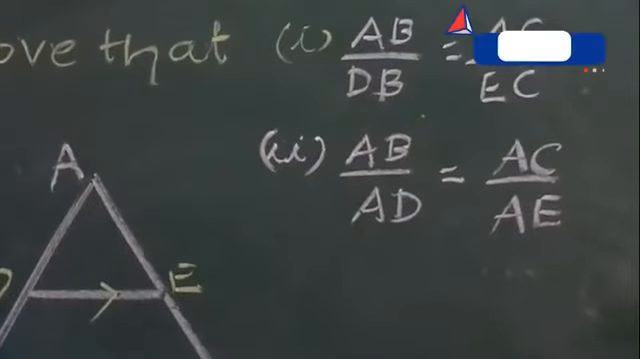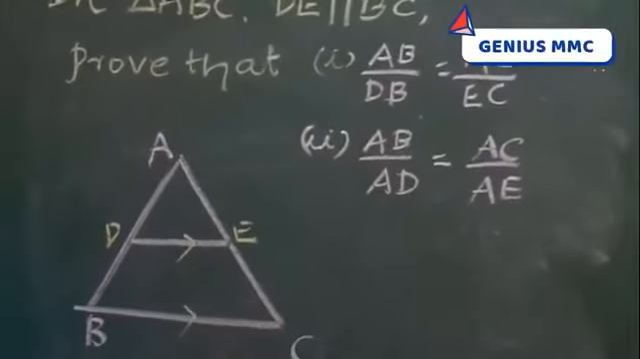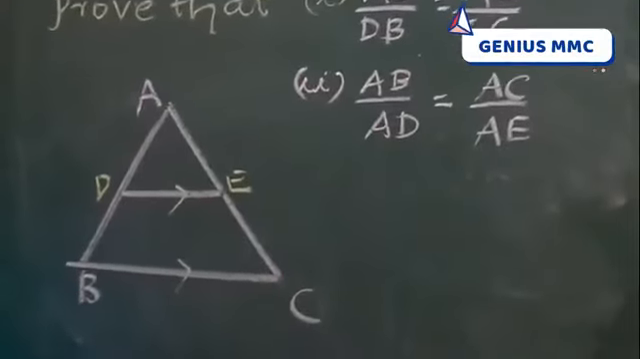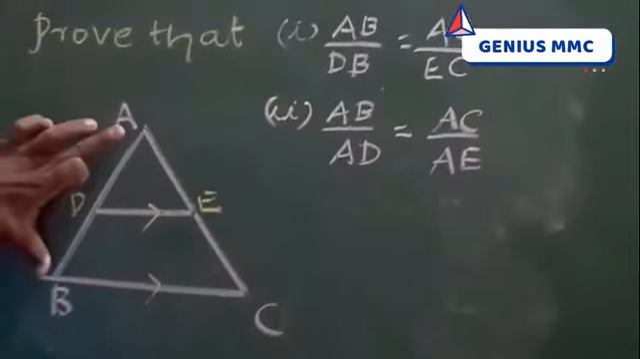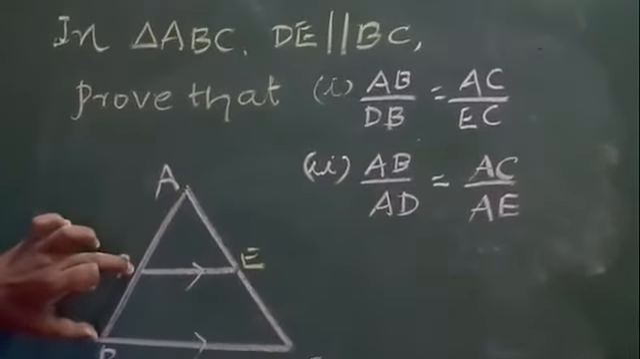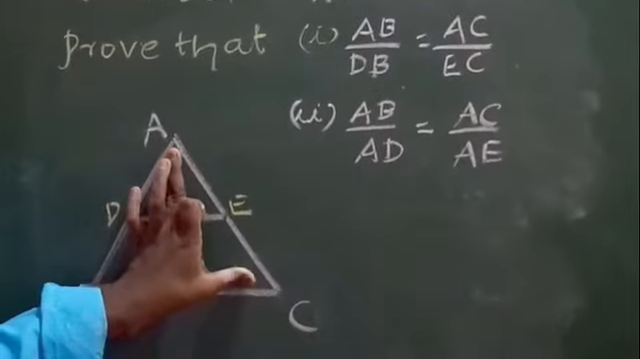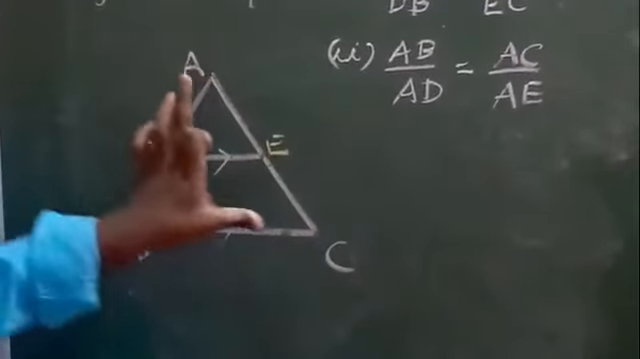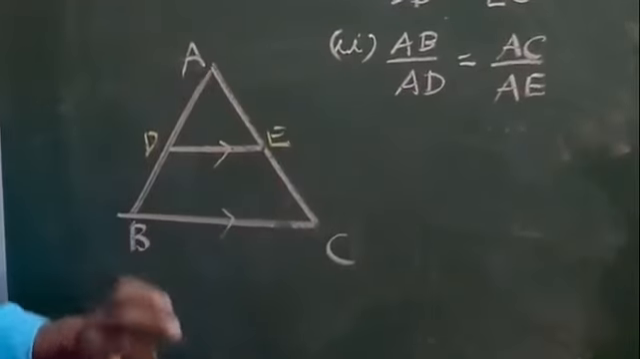Okay, let us do the first one first. Nothing but what we explained earlier by taking the examples. AB is the upper triangle, that is the bigger part, DB is the smaller part. AC is the upper part, EC is this part. Second one, AB by AD, the smaller one, AC by AE.